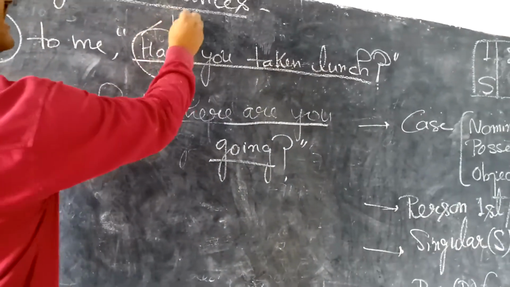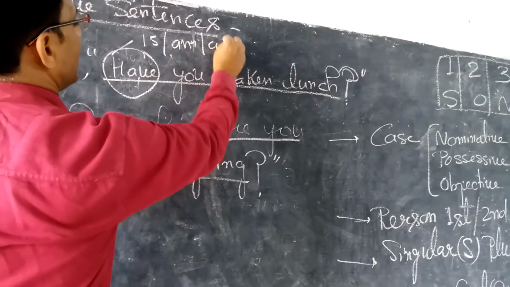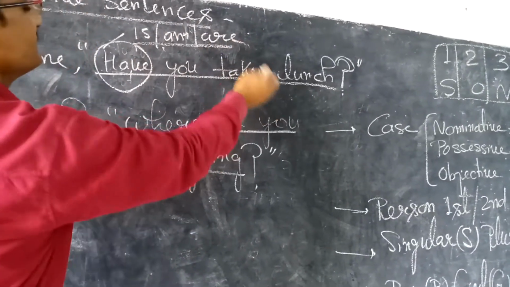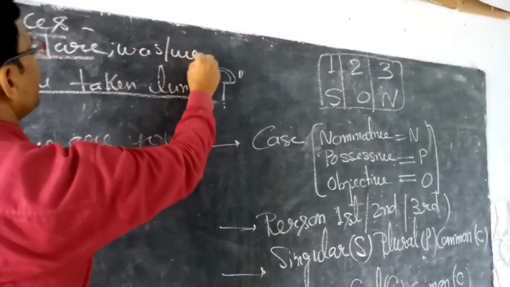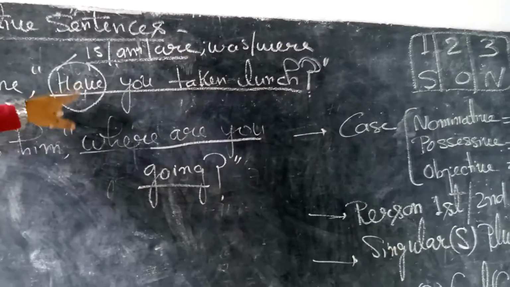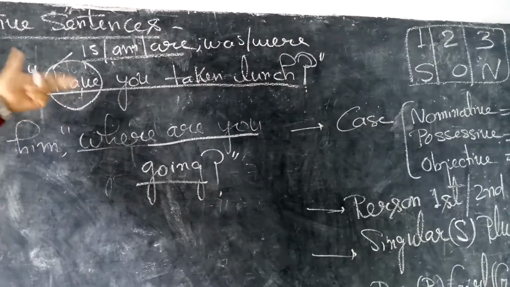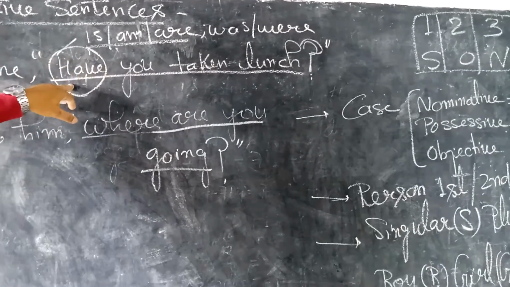Helping verbs may be is, am, are, any tense-based auxiliary verb, was, were, do, does, did, has, have, had, will, shall, any helping verb. Then the sentences fall in this category.